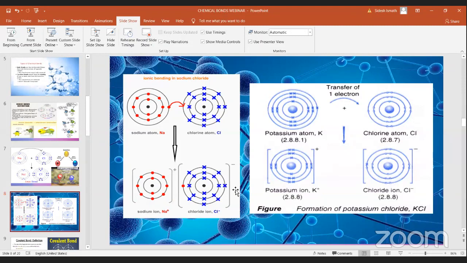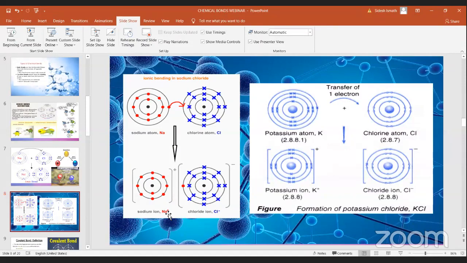What is meant by cation? Cation means sodium is giving its electron away. So sodium is becoming positive, which means there should be 11 electrons in sodium, right? But now sodium has only 10 electrons. Since it has given 1 electron, it is becoming a sodium ion, so it is Na plus. When there is a plus charge, we name them cations.